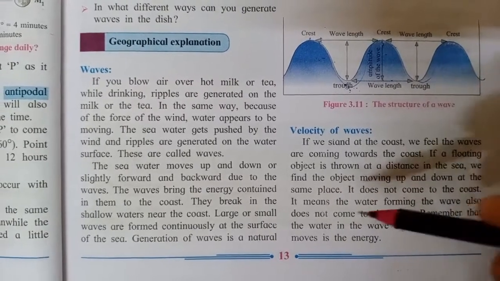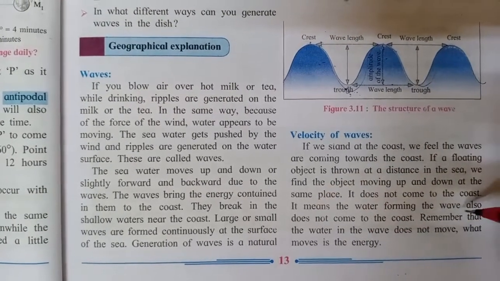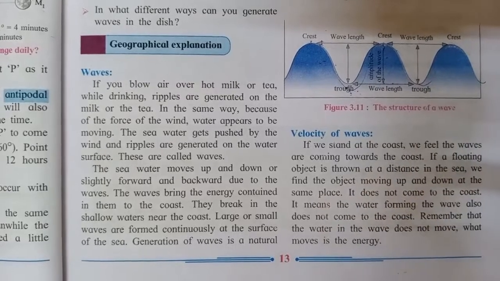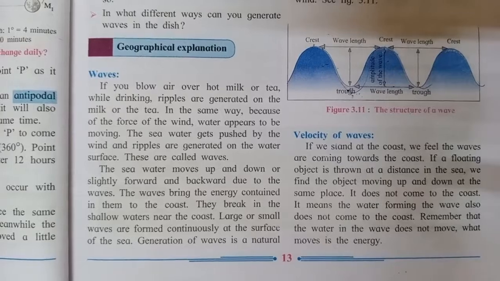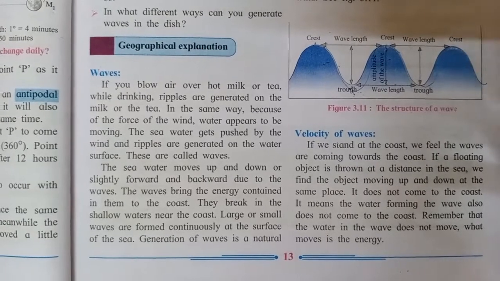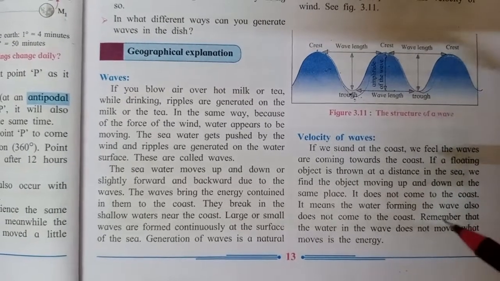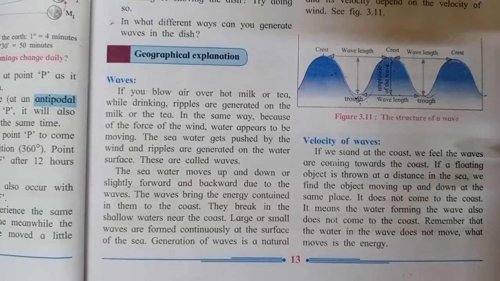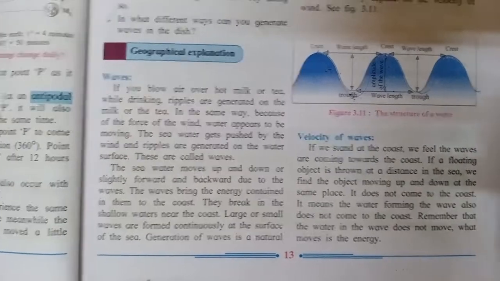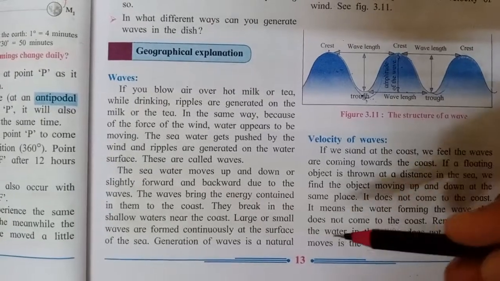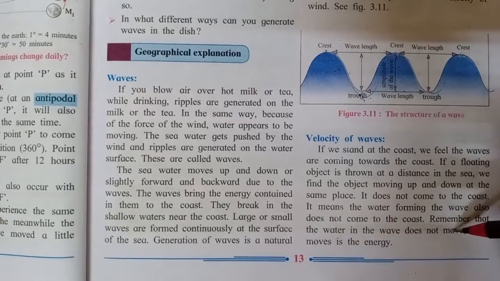Means what? The water which is forming the waves is also not coming to the coast, it is remaining there only. The water is going up and down, and because of this we feel that it is coming close to us. Understood? Remember that the water in the wave does not move.